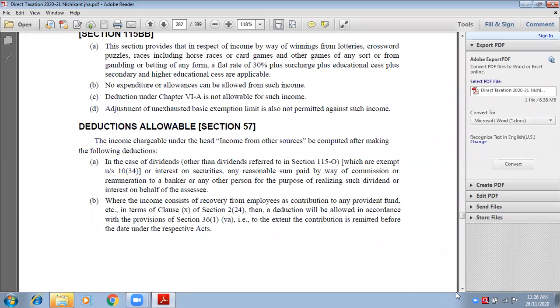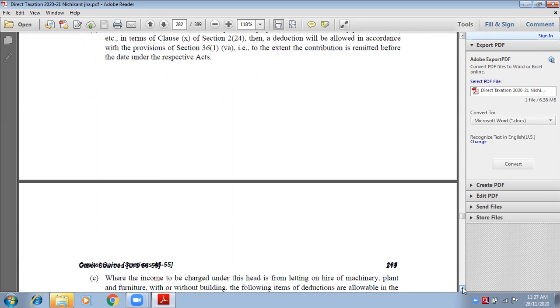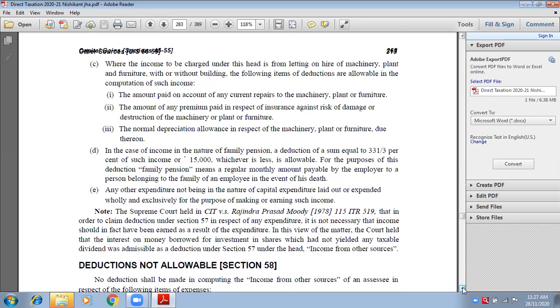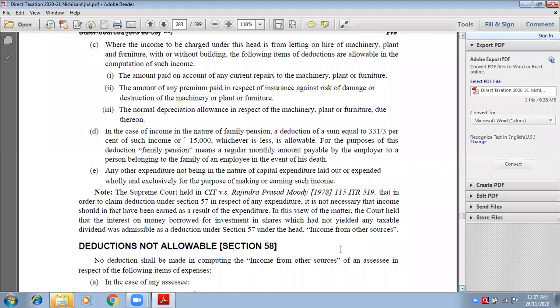Only one condition is there to allow the deductions, to allow the expenses. It should be related and it should not be of personal expenditure. पर्सनल नहीं होना चाहिए और रिलेटेड होना चाहिए. अगर आपका रिलेटेड एक्सपेंसेस है तो आप माइनस कर सकते हैं, अदरवाइज नहीं.